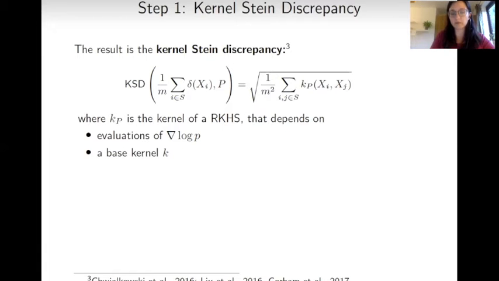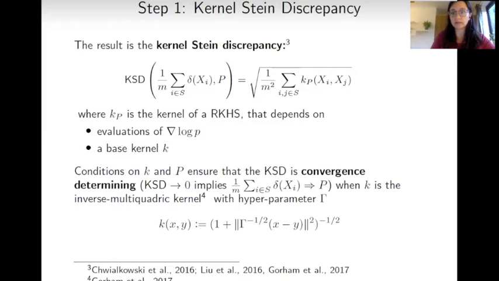Besides being computable, the KSD is also meaningful. And in fact, it's possible to show that under some mild conditions on K and P, the KSD is convergence determining. And this means that if this discrepancy goes to zero, then we have that the empirical distribution is converging weakly to our target distribution P. And this can be proved in the case in which the base kernel K is the inverse multiquadric kernel with hyperparameter gamma of this form.